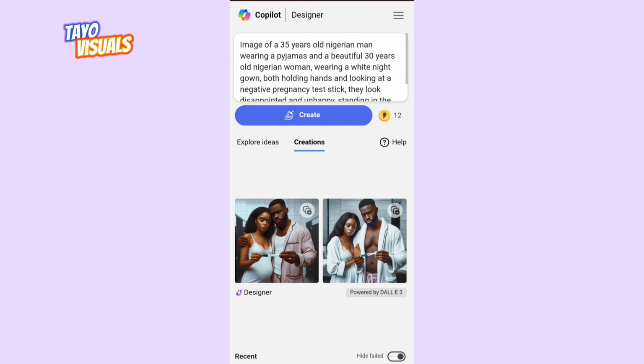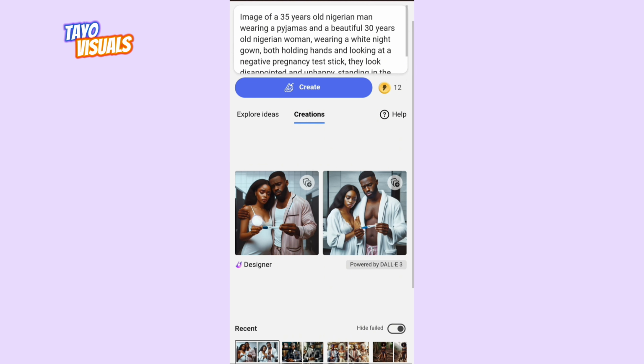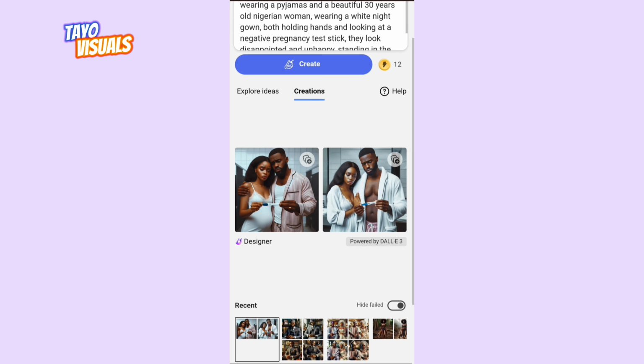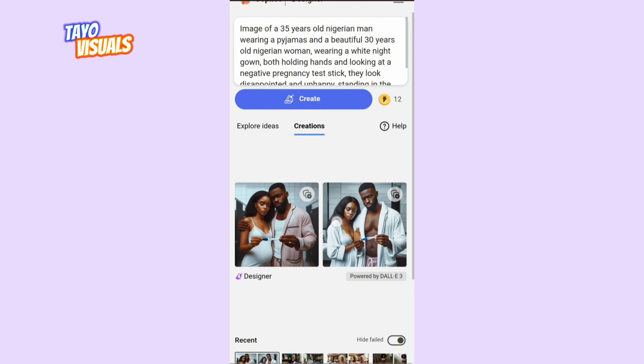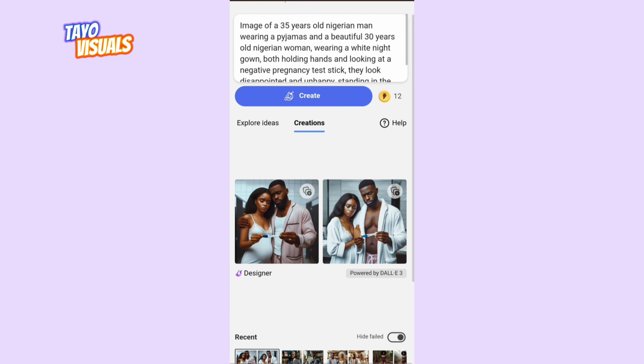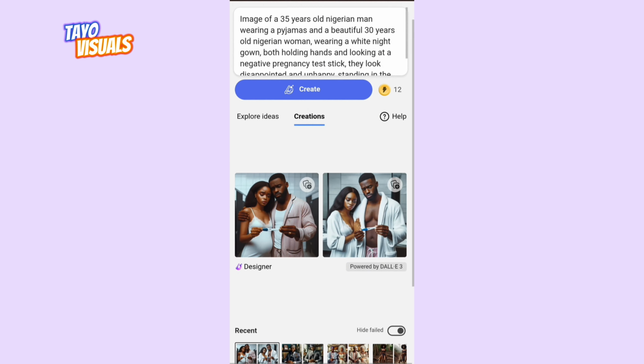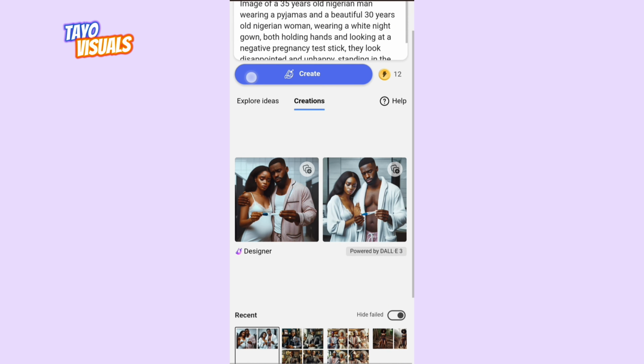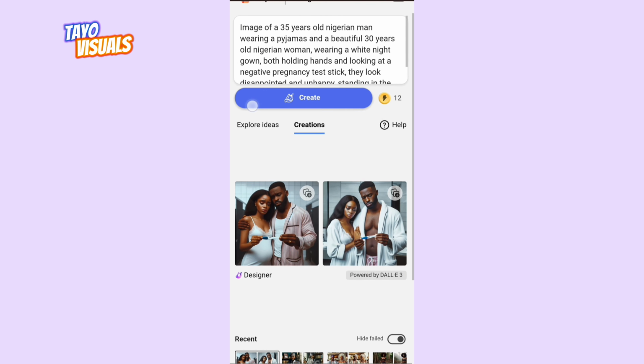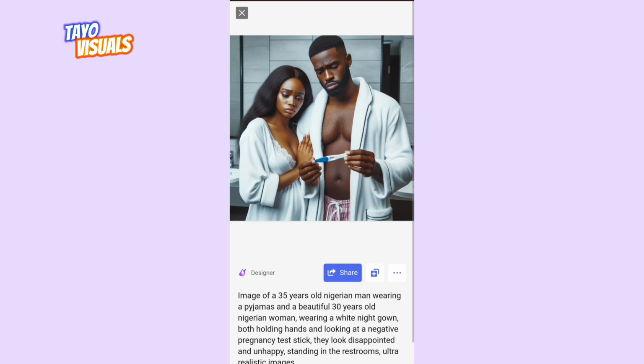So let's input this and see what it gives us. So this is what it has given us. Obviously, this is not accurate according to what we want. This is the most accurate according to what we want. And if you feel like these images are not what you want, you can still click on this create again to create another set of images, but this is what we want. So I'm going to click and download that.